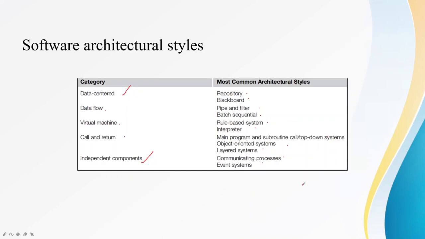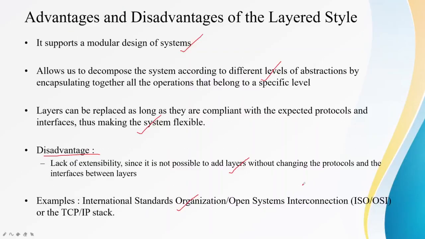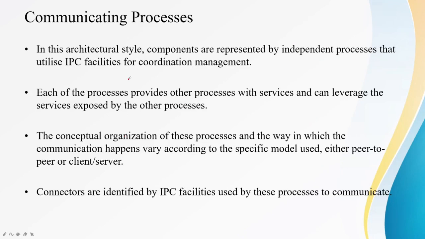Alright, so we will move to architectural style based on independent components. So here we go. Independent components have their own life cycles. They interact with each other to perform their activities. There are two categories within this class, communicating processes and event systems. So what is a communicating process?